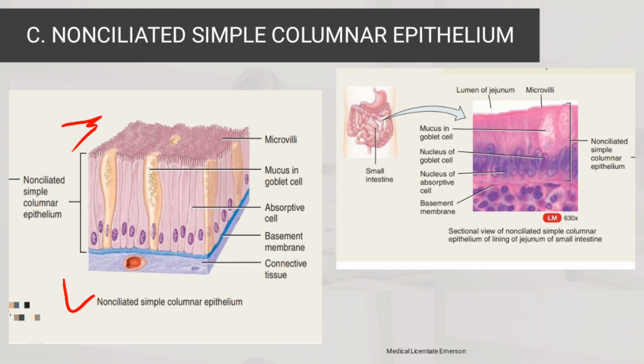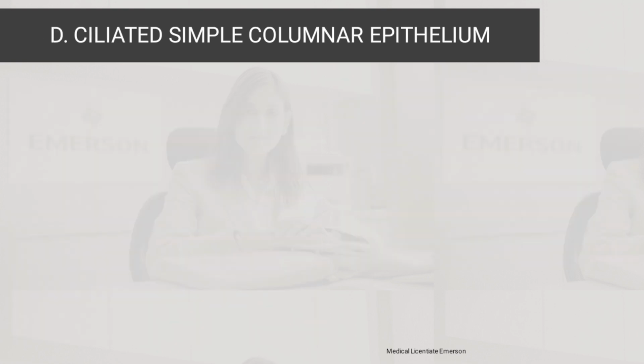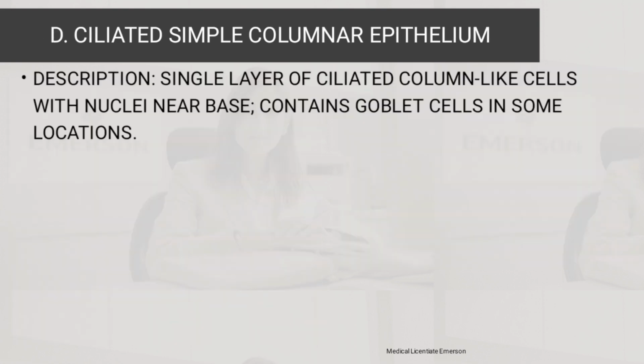Then for the ciliated simple columnar epithelium, there is a single layer of ciliated columnar-like cells with nuclei near the base, containing goblet cells in some locations.